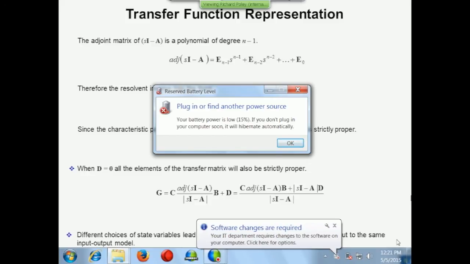Yeah, that's the other thing that's important too. The thing is that this transfer function here is independent of your choice of states. As I told you before, you have complete freedom to choose exactly what the state elements are, as long as you get the number right. And the point is that whatever elements you choose, once you carry out this transformation to get a transfer matrix, it's always going to be the same transfer matrix, independent of what you've chosen for the state vector.